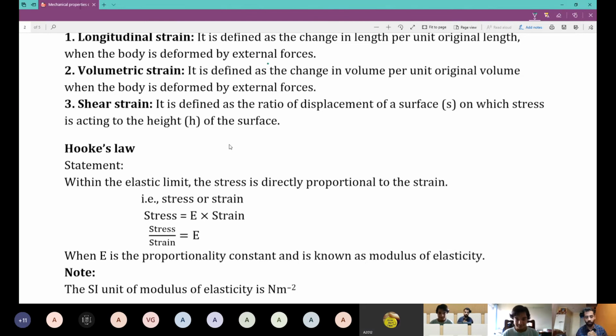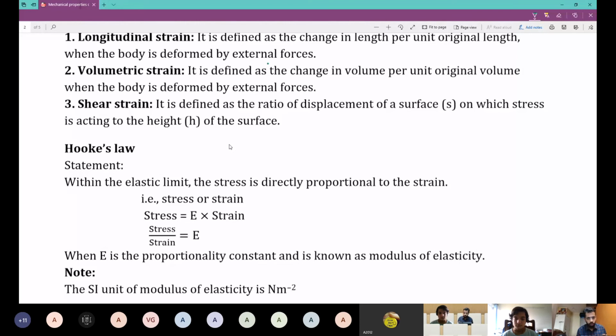Now, I will take that force and say that force is equal to restoring force. Applied force, restoring force, equal and opposite. So if I put X amount of force, restoring force is also X amount. If I put Y amount of force, restoring force is also Y amount. So I can say restoring force is proportional to change in dimension. Higher the restoring force, higher the change in dimension.